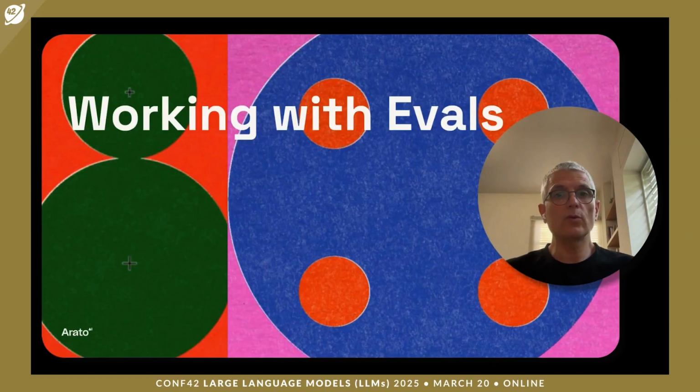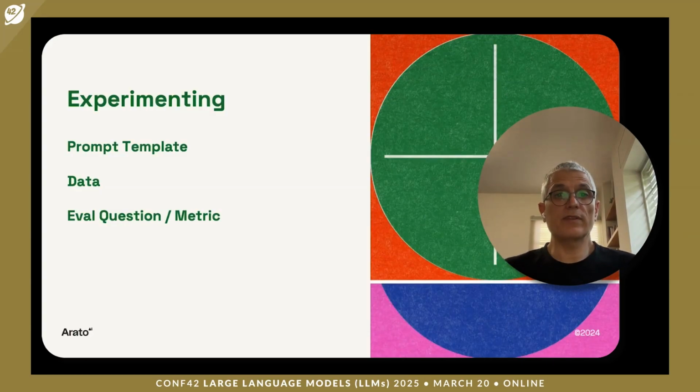So how do we put those evals into action? We've defined our evals criteria. What's next? We will now experiment with our prompt. We will first make a template out of our prompt, putting variables or placeholders in the places we want to inject dynamic data. We will prepare test data, which will be our data set, and we will iterate over it with the eval metrics that we've just defined.